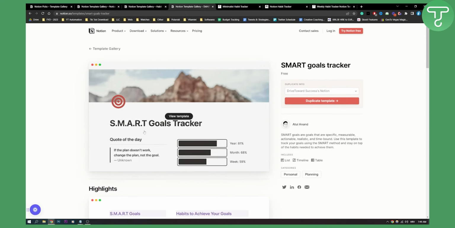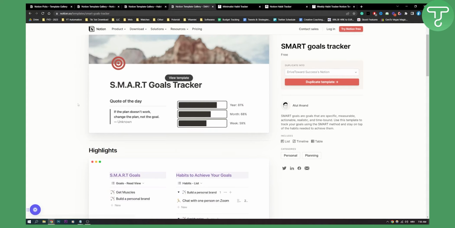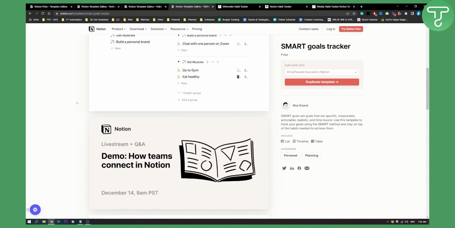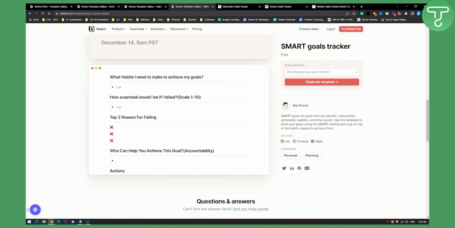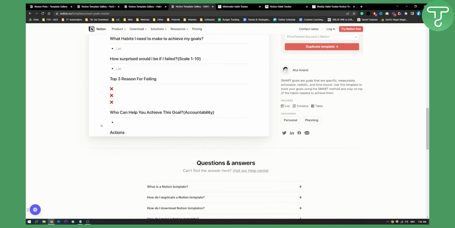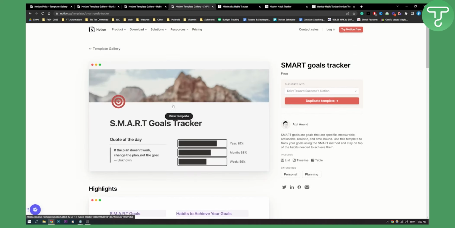Number three, we have the smart goals tracker. So if you are someone that wants to track your goals, you can also track your goals on this one, right? This is how it looks, what habits I need to make to achieve my goals, stuff like that. So this is another kind of habit tracker, but in a different way, which is a goals tracker.